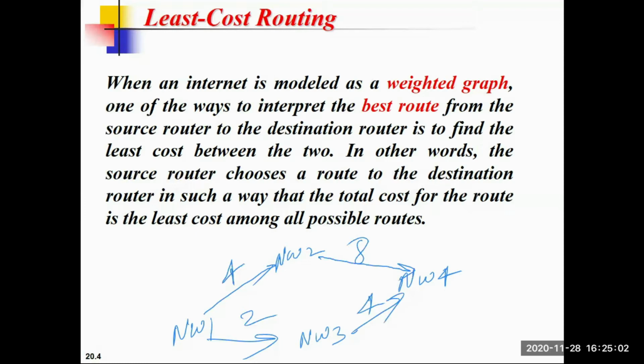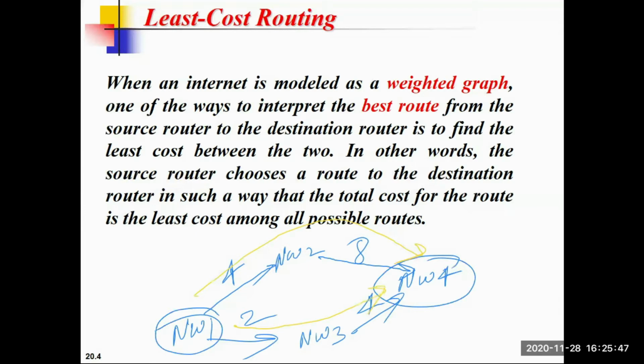We need to find out a way to determine the best route from source to destination. In this network, suppose we call the source network 1 and the destination network 4. For sending data from network 1 to network 4, we have two paths. One path is this one, from network 1 via network 2 to network 4, and another path is this one, from network 1 via network 3 to network 4.